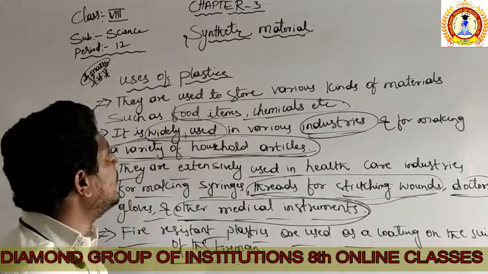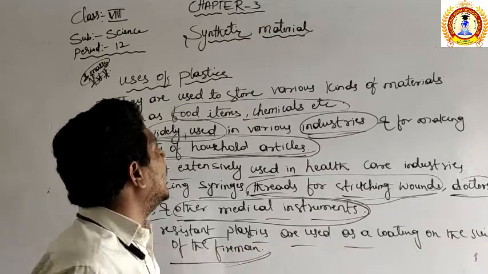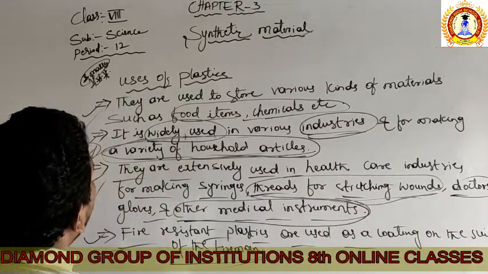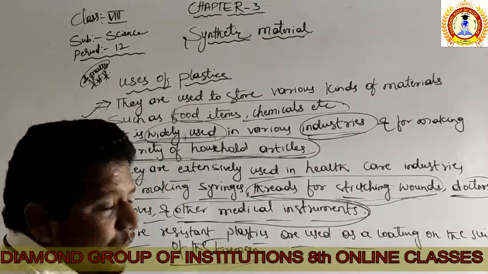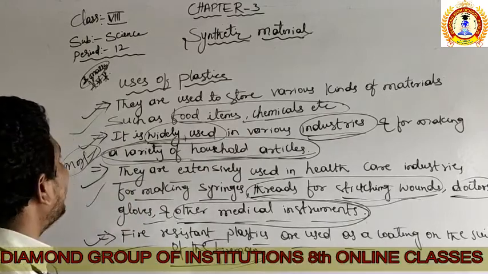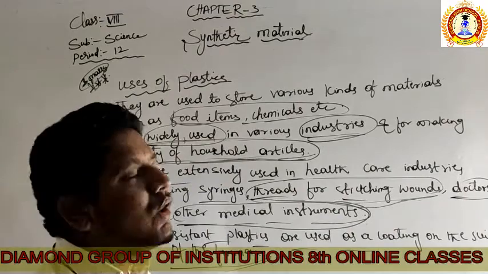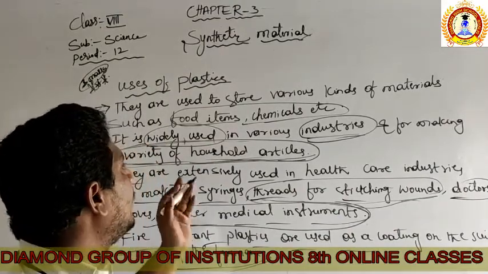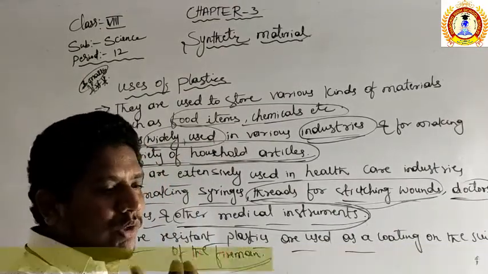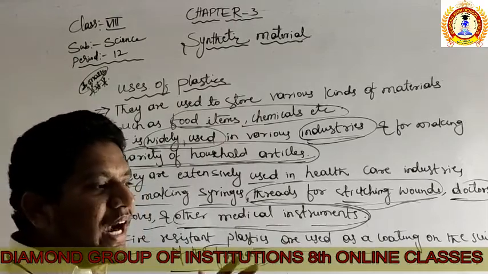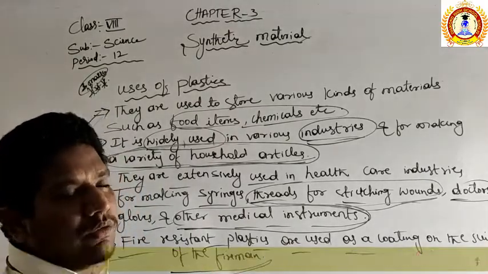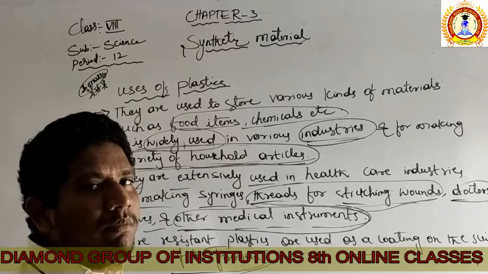See, the first use is they are used in storing of the food items or even the chemicals. Second use, they are very widely used in various industries for making a variety of household articles. I said today, mention how many articles in your house are made up of plastics. So make the list. I am sure that they will be more than 50.